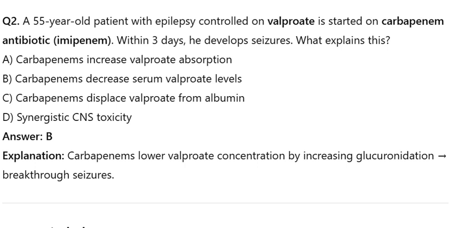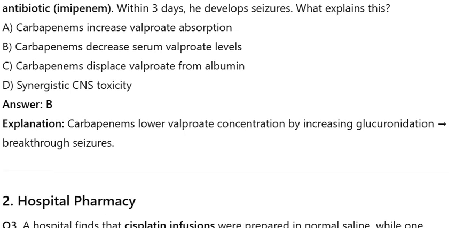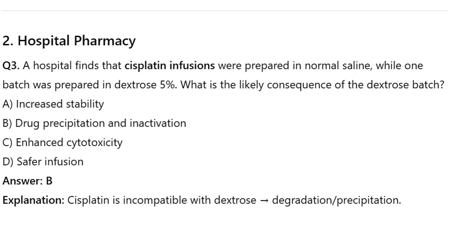Number 2. Hospital pharmacy. Q3. A hospital finds that cisplatin infusions were prepared in normal saline, while one batch was prepared in dextrose 5%. What is the likely consequence of the dextrose batch? A. Increased stability. B. Drug precipitation and inactivation. C. Enhanced cytotoxicity. D. Safer infusion. Answer B. Explanation. Cisplatin is incompatible with dextrose, causing degradation and precipitation.